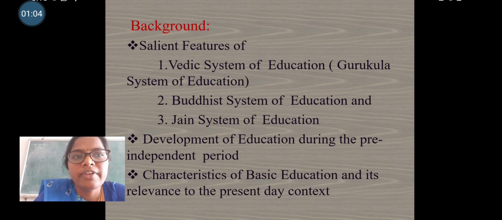Salient features of the Vedic system of education. It is also known as the Gurukula system of education. The next one is the Buddhist system of education. The next one is the Jain system of education. Development of education during the pre-independent period. At the same time, characteristics of basic education and its relevance to the present day context.